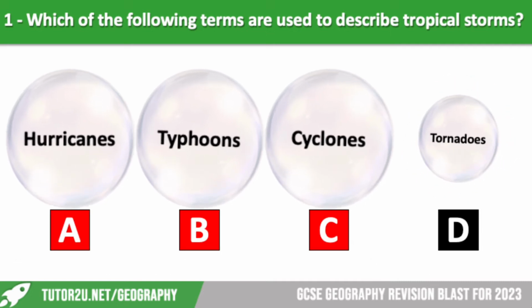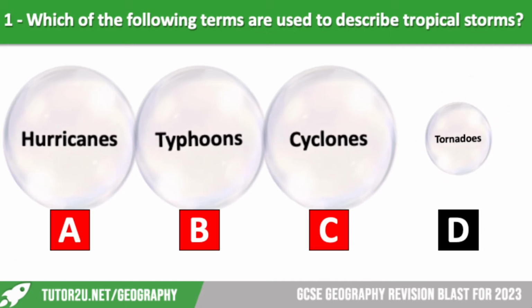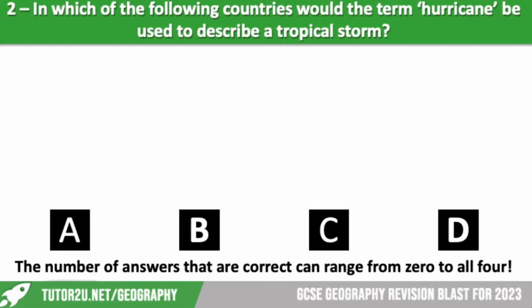Let's reveal. It is hurricanes, typhoons and cyclones. Tornadoes are not tropical storms. It's a funnel of air. They can happen anywhere. They tend to concentrate mainly in places like the Midwest in the USA, but you can actually get them in the UK. They tend to be quite small, quite localised, but obviously very damaging.